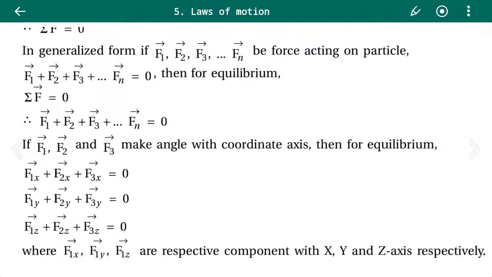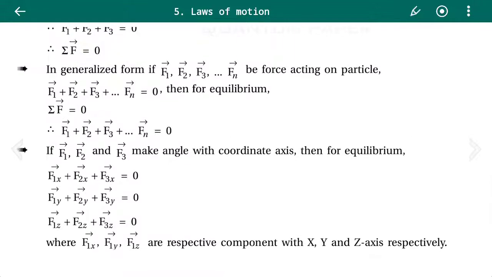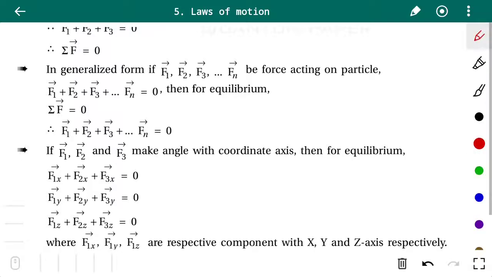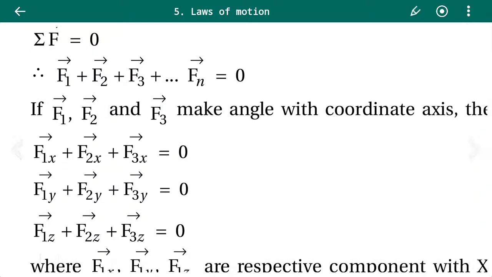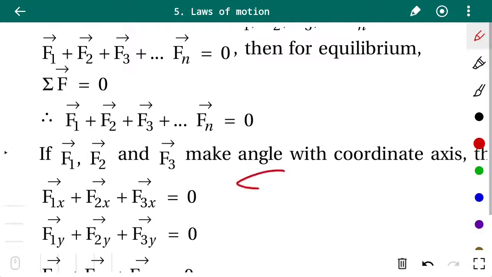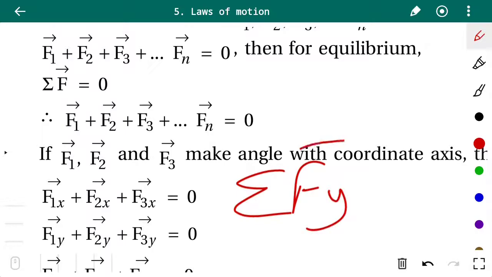If F1, F2 and F3 make angles with the coordinate axes, then for equilibrium, F1x plus F2x plus F3x equals 0. That is, the summation of the x components of the forces should equal 0. F1y plus F2y plus F3y equals 0. That is, the summation of the y components of all the forces equals 0.